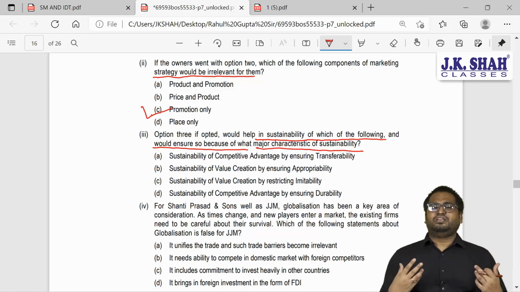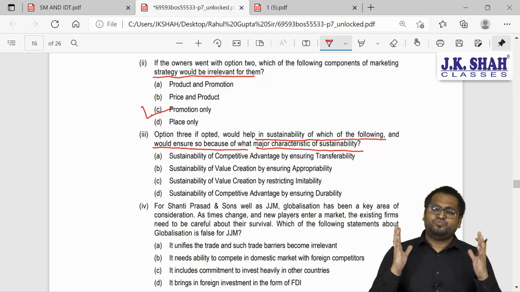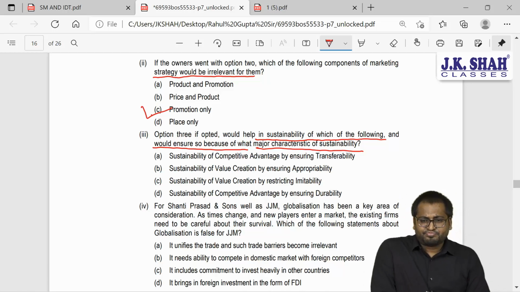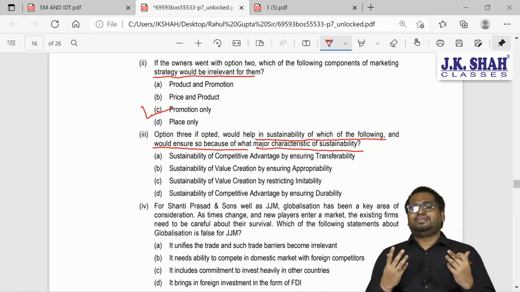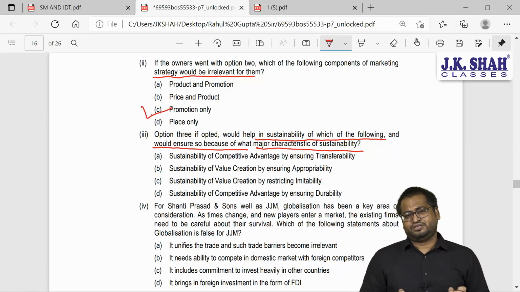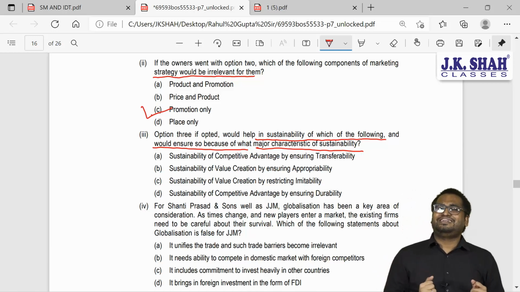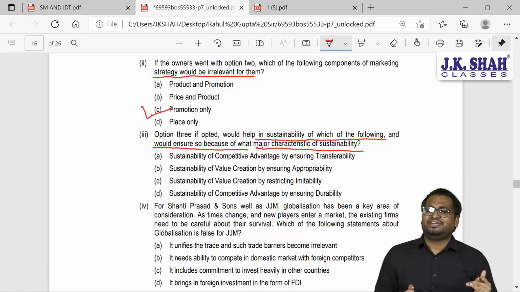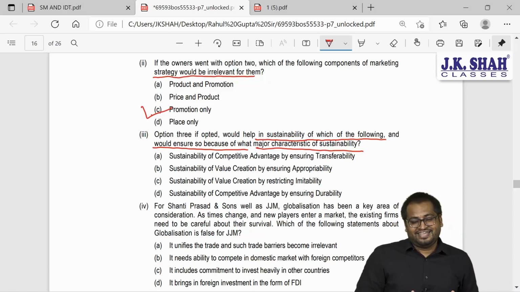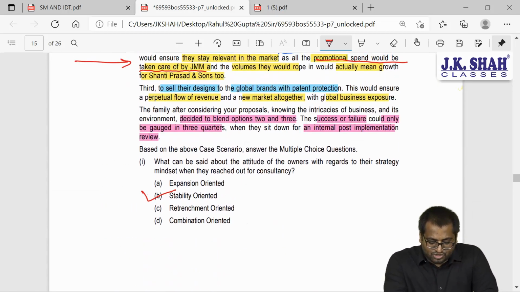Sustainability means doing business for a longer duration. We will be able to survive the competition come what may. We will be able to do well in difficult situations. So if you remember, competitive advantage, we have some characteristics of competitive advantage. If you remember that question, how can we ensure that we will have sustainable competitive advantage? Durability, transferability, imitability, appropriability. I hope you remember that question and the answer. Now try to find out which of the options. So first, before we do that, let's go to the third option.